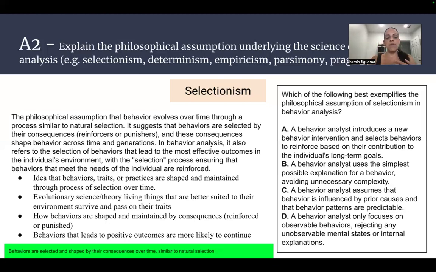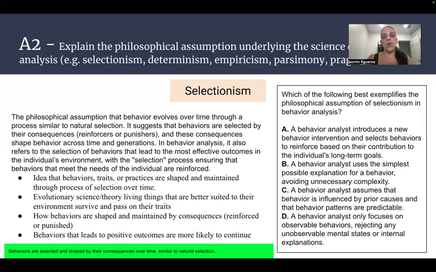Behaviors are shaped and maintained by consequences, whether reinforced or punished, and behaviors that lead to positive outcomes are more likely to continue. A quick way we can remember selectionism is: behaviors are selected and shaped by their consequences over time, similar to natural selection. So if you have an idea of natural selection and how evolution works, you'll have an idea of what selectionism is.